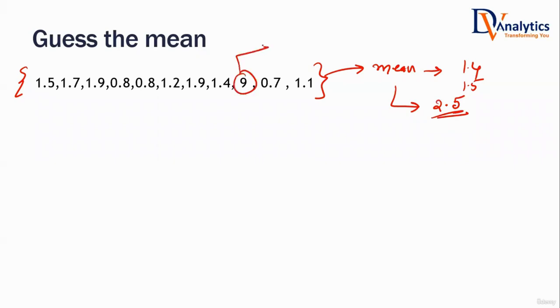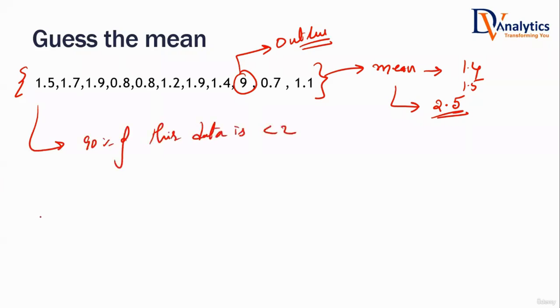In between, there is one 9. What is this called? In this data, there is an outlier. Now look at this data set. Is it fair to say 90% of this data is less than 2? Is it a fair point? Yes, 90% of this data is less than 2.